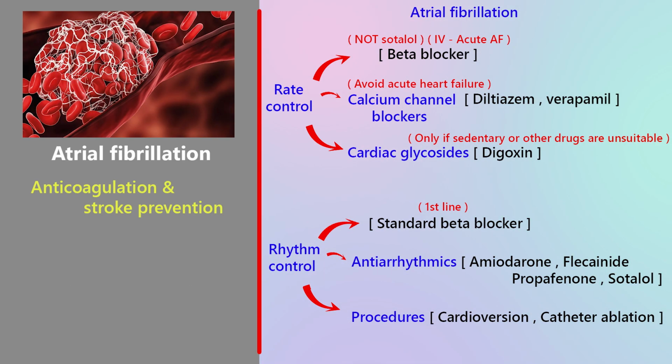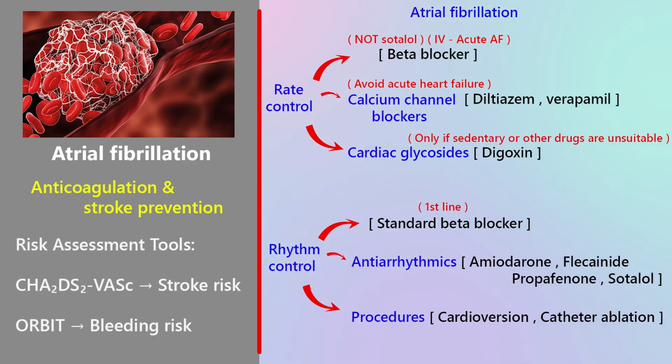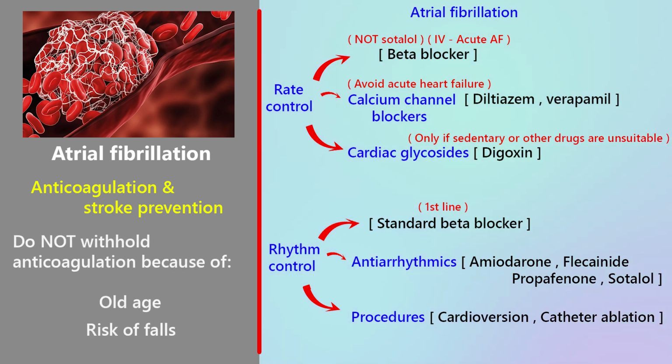Next, a little extra knowledge: anticoagulation and stroke prevention risk assessment is essential. CHA2DS2-VASc for stroke risk, ORBIT for bleeding risk. Let me say this clearly: do not withhold anticoagulation because of old age or fall risk.